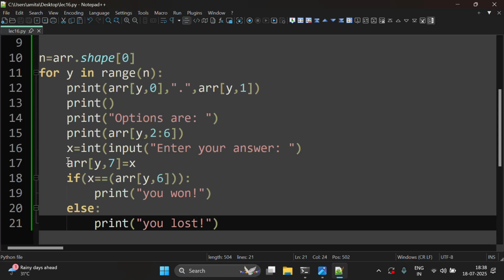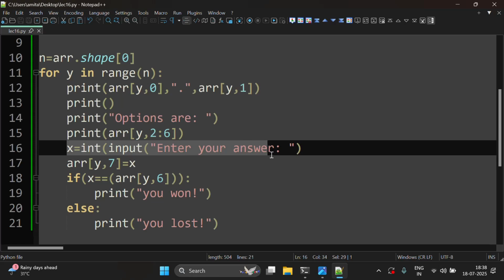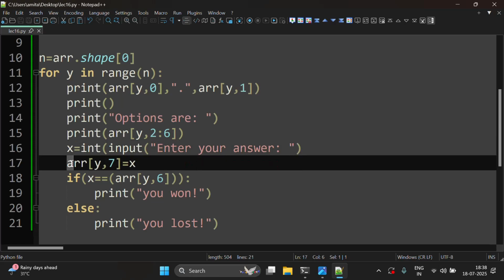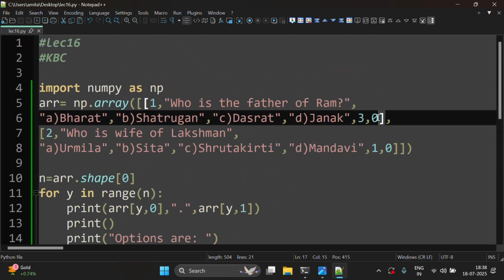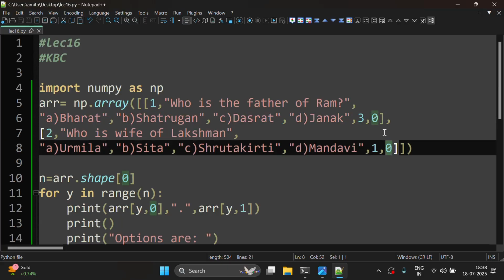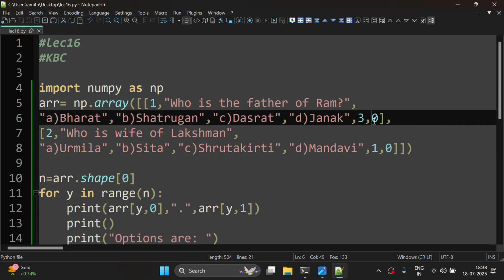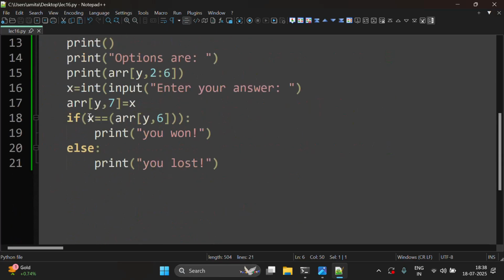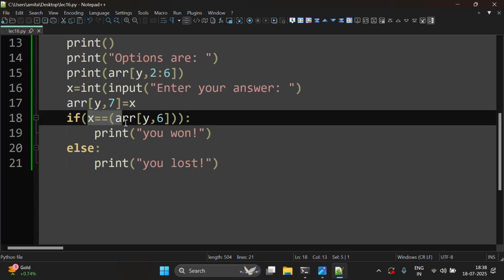So what I've written here is that we have taken the input from the user and then kept that value taken from the user in this 5,7. What is 5,7? It is that 0, this one. So instead of 0 we have kept the value which is input by the user, the answer of the user. Then we have compared if x, that is the input from the user, is equal to this.